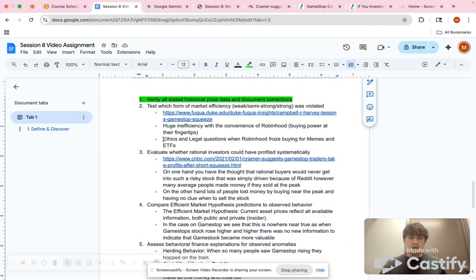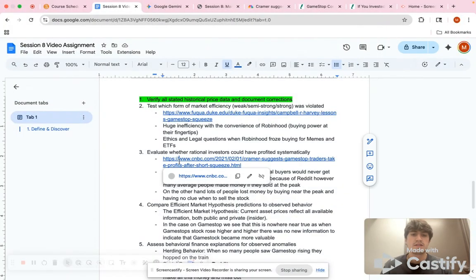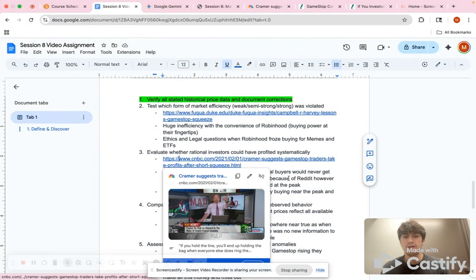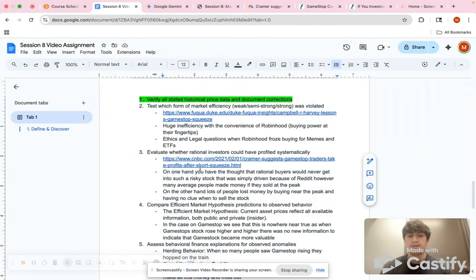Then we need to evaluate whether rational investors could profit through this. Another article I read said that a lot of people, rational buyers, bought into the hype. They bought it and sold it at its peak of around $400, right before it crashed, and they made a lot of money.